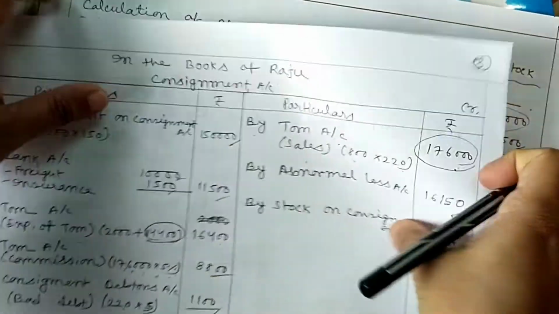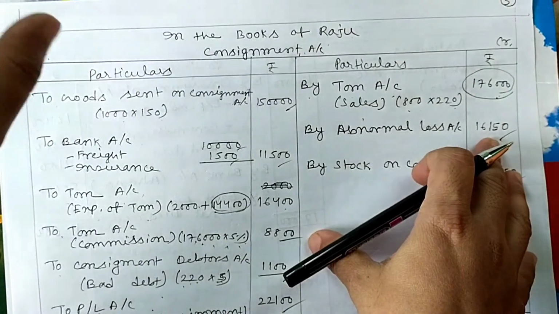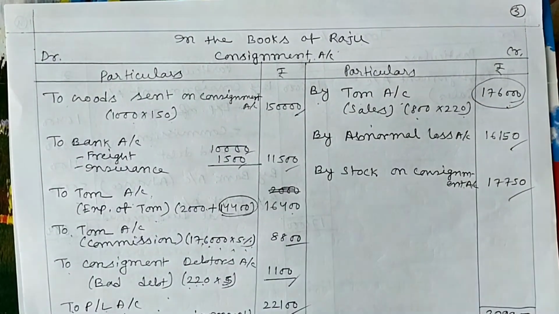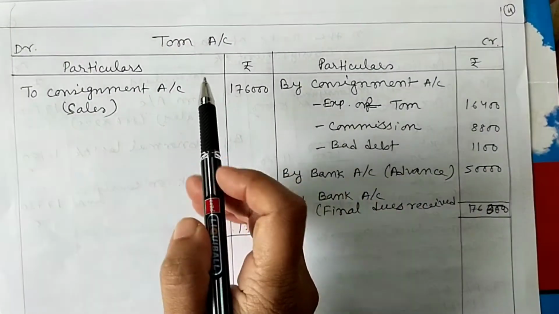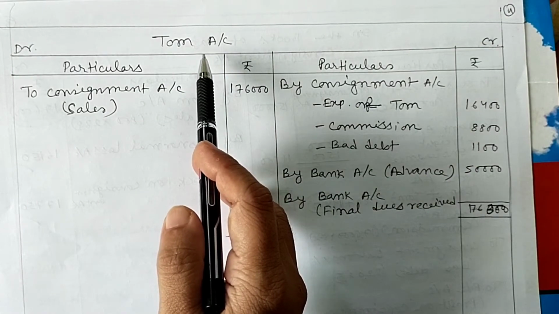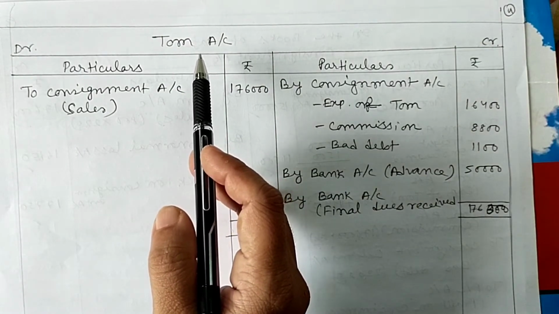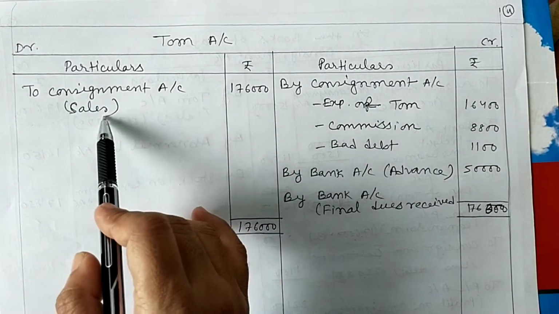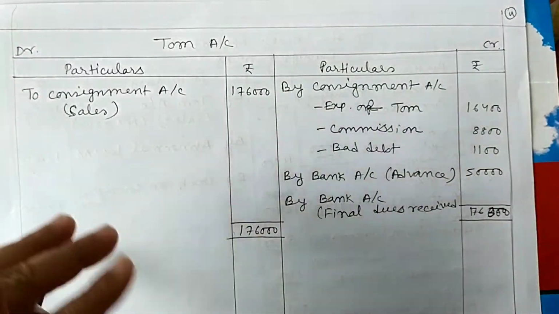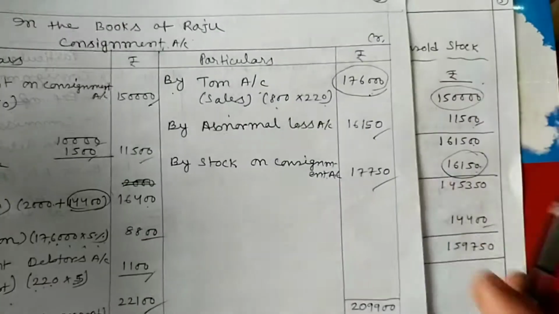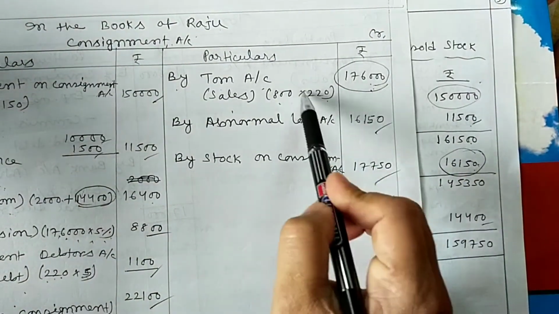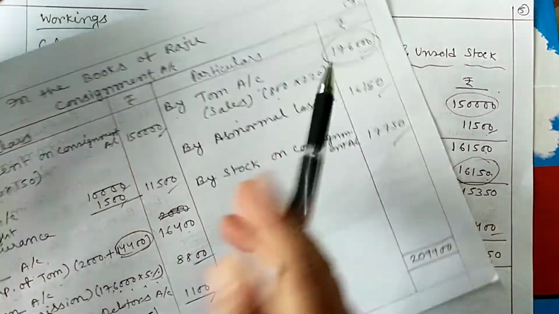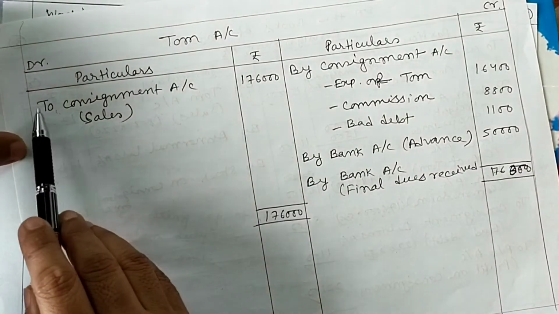Next, we know the entry of consignee in the books of consignor. This is also a new part. So this is the Tom account. Tom means consignee account. In consignee account we put in debit side to consignment account, that is sale, which we get from here. Sale, total sale is 1,76,000. Here the entry is by Tom, so in Tom account we write to consignment account